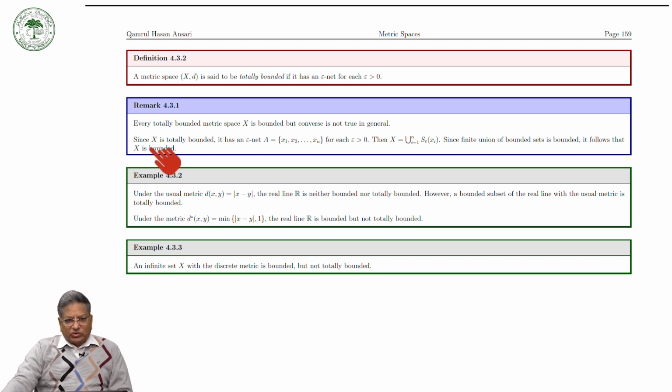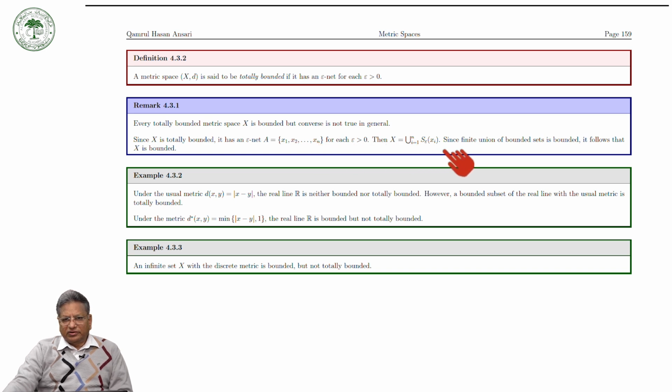Now since X is totally bounded, it has an epsilon net. And epsilon net means the set A must be finite, whose elements are x1, x2, ..., xn, for each epsilon greater than 0. Then we can see that X is equal to the union of all the balls B(xi, epsilon), where i runs from 1 to n. So take the union of these.